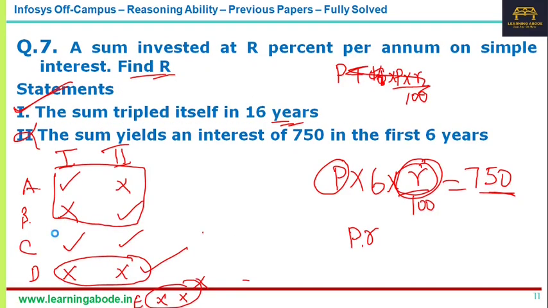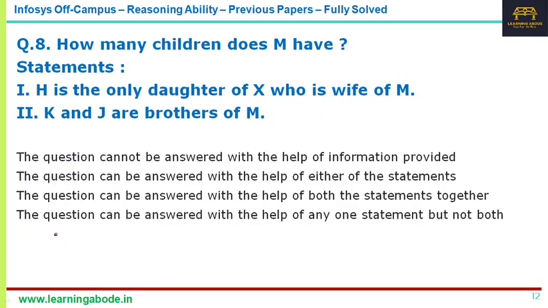Now, question number 8. Again, in data sufficiency, it is not necessary that it has to be asked in one topic. It can be asked in any topic, like numbers, percentage, profit and loss. It can even be a logical reasoning question, a direction based question, clocks, calendars, or data interpretation. That's why I have another question here.